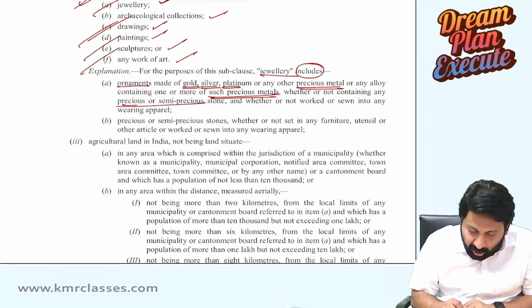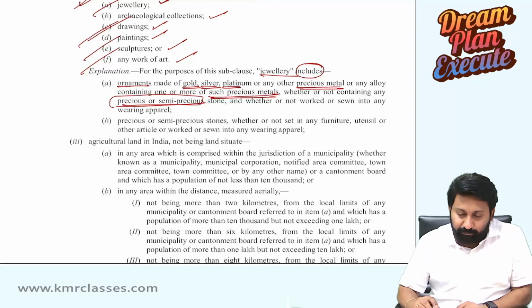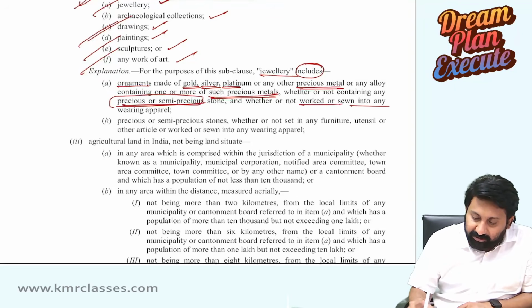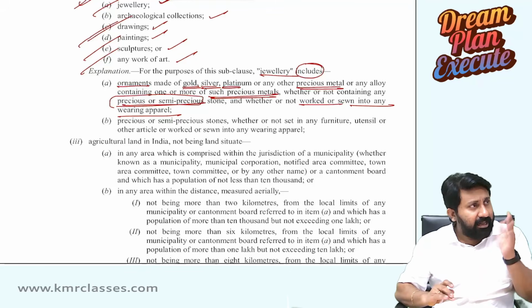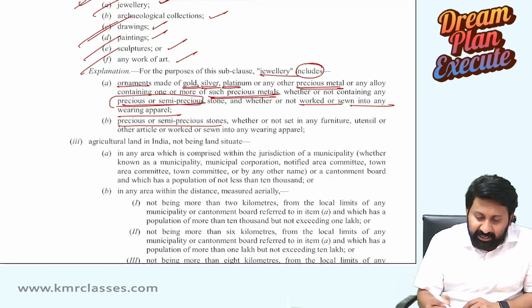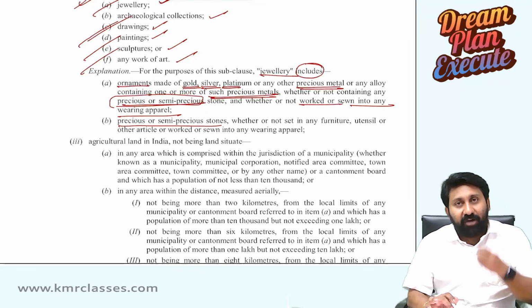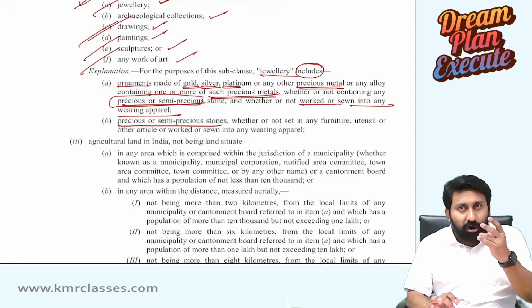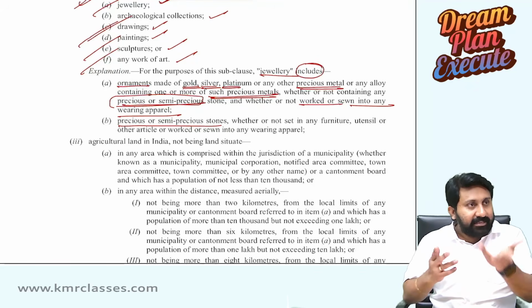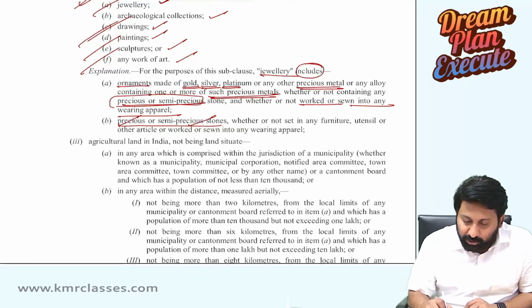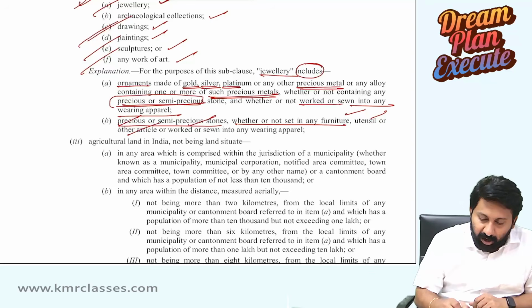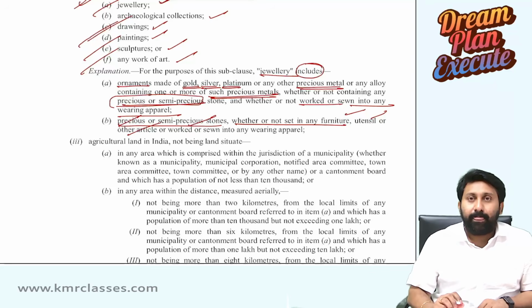So whether or not precious stone or semi-precious stone, whether or not worked or sewn into wearing apparel. Maybe a stone is there, may not be there. Anything it can be. And precious and semi-precious stones. Forget about the jewelry, gold is not there, stones are there. Diamond is a stone. Platinum is a stone. So precious and semi-precious stones, whether or not set in any furniture, utensil, or any other article. Okay.